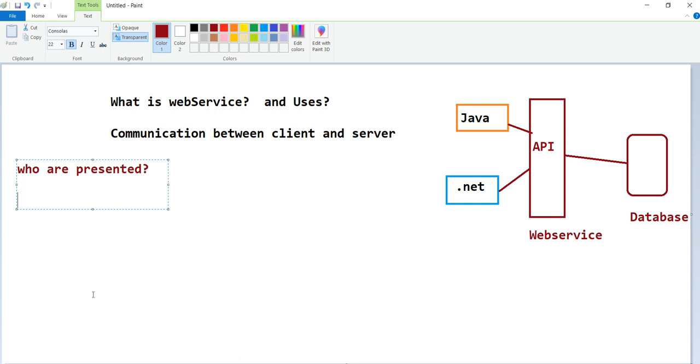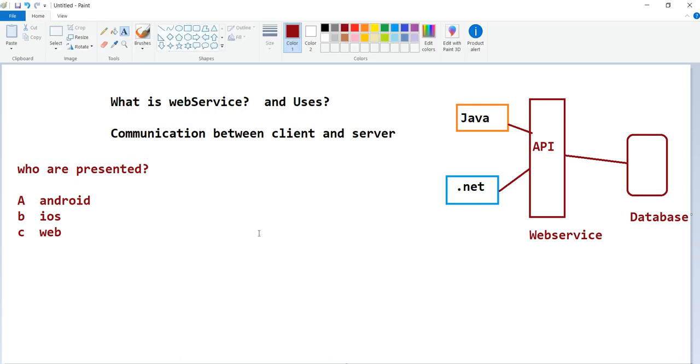First, A person requests from Android, B person from iOS, C person requests from a web application. Like a simple example, I'm comparing only with this. Let us consider there is no API layer. Then I'm communicating from here to here. He is communicating, iOS is also communicating here to here.